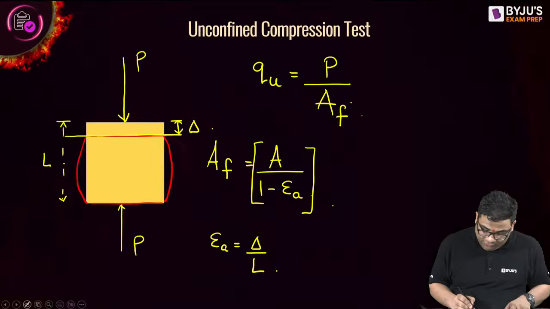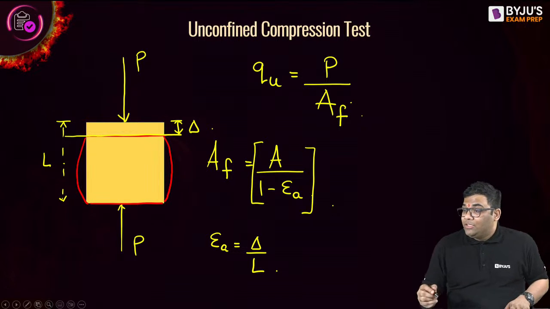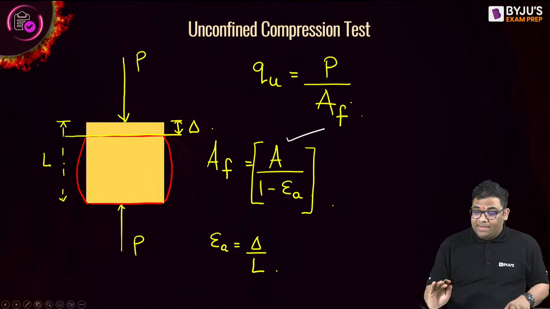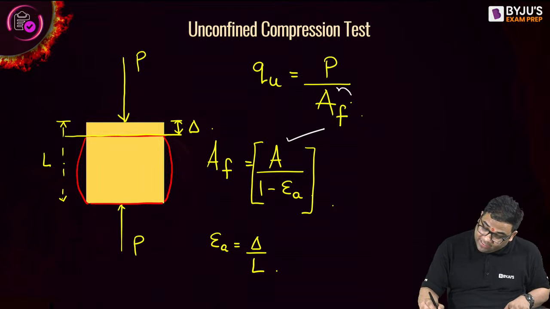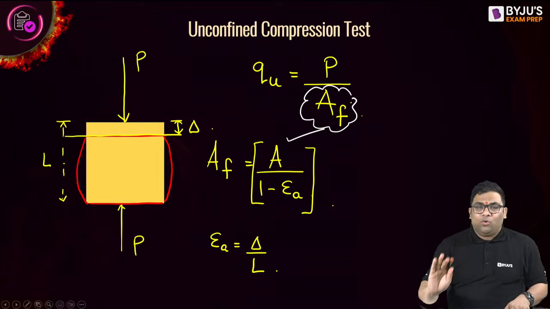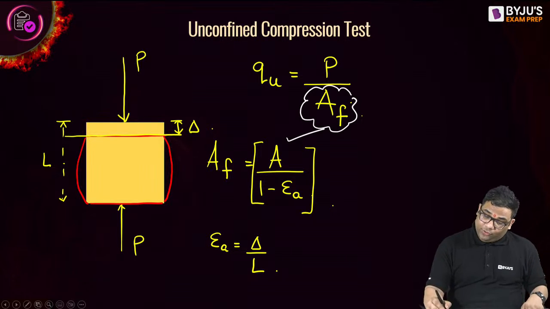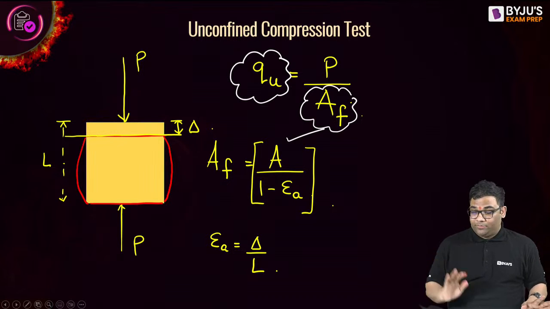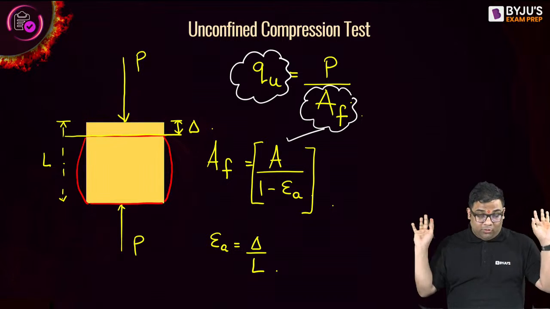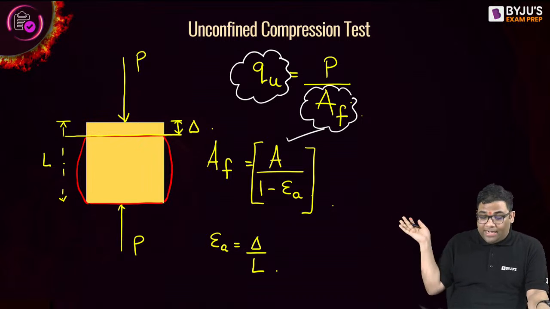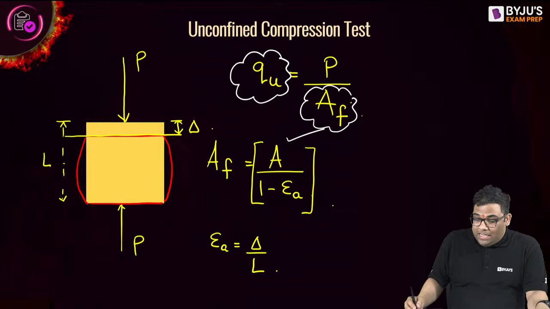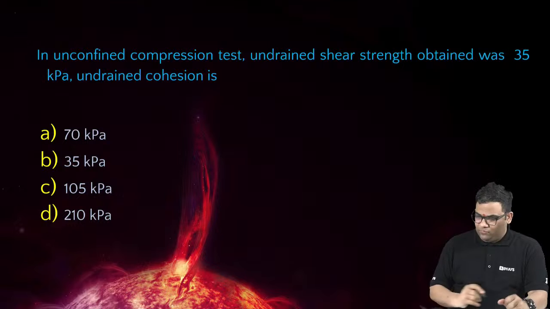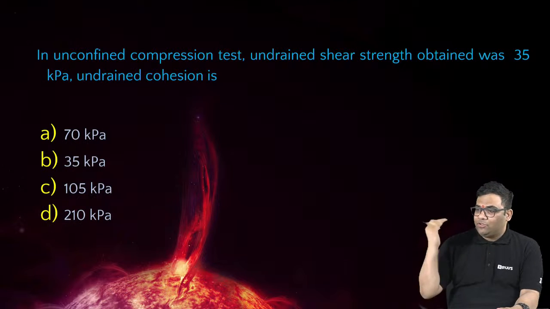The original area you will be knowing, and what you will do, this original area divided by 1 minus the axial strain will give me the final area. Yes, and the load divided by this will get me the QU. Understood how I am getting the QU, unconfined compressive strength? From this they will ask a question. We'll solve, don't worry. We'll solve a grand question. Now, solve this basic question first, then we'll solve a bigger question.